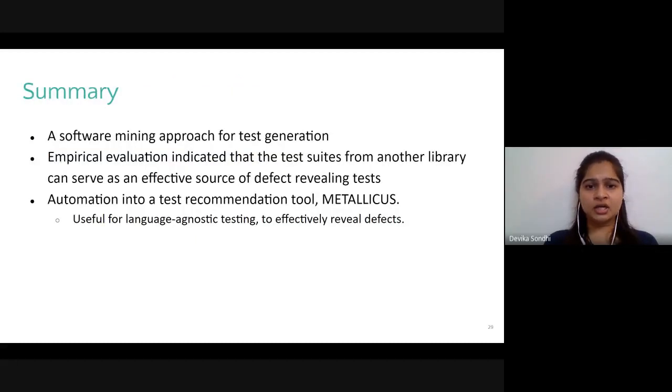To summarize the talk, I presented a language-agnostic test mining technique that we first explored through a study and then built a prototype tool called Metallicus. The underlying approach used by the components of Metallicus has minimal dependency on the language, which makes it easy to extend the support to various languages and test frameworks in the future. I think by showing the feasibility of automation of this approach, the work opens a research domain to explore software mining from the perspective of test generation.